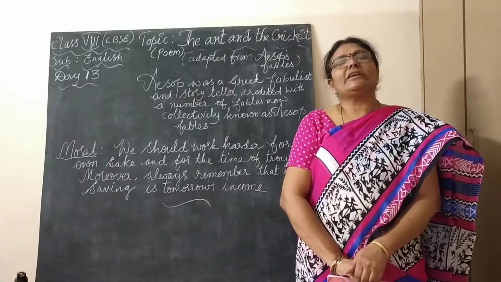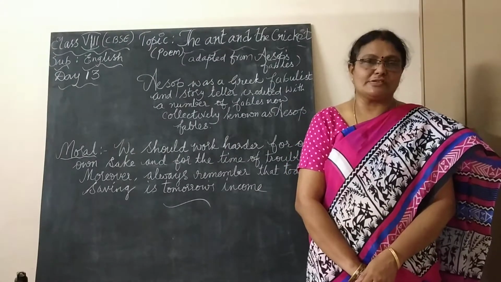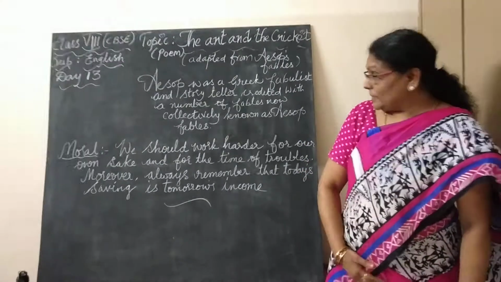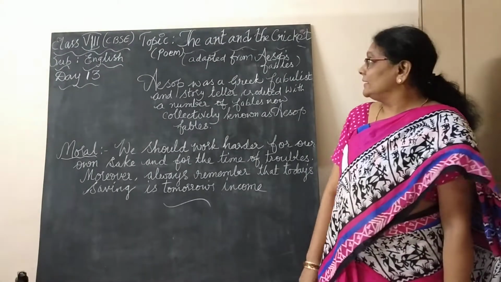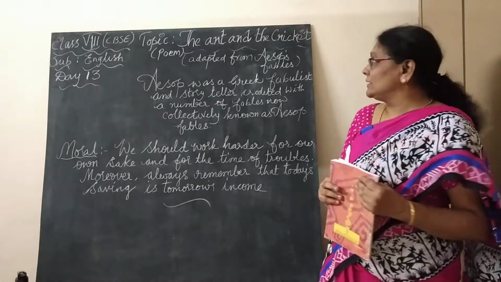In the previous session, I explained to you about the past perfect tense, which is there in your textbook, children. And today, my topic is about the ant and the cricket. The ant and the cricket. It's a beautiful poem. It is adapted from Aesop's fables.